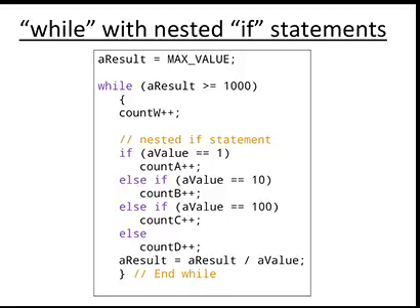Whereas in the do while loop, even if the test condition is false the very first time, at least one time it will execute the body of the loop. That is the main difference between entry control loops and exit control loops.